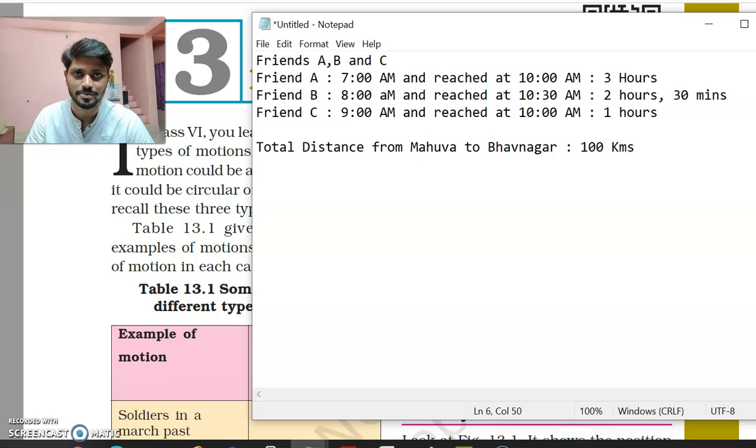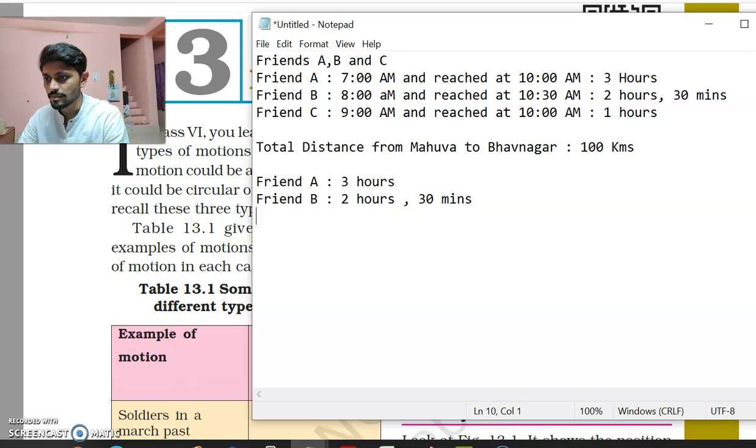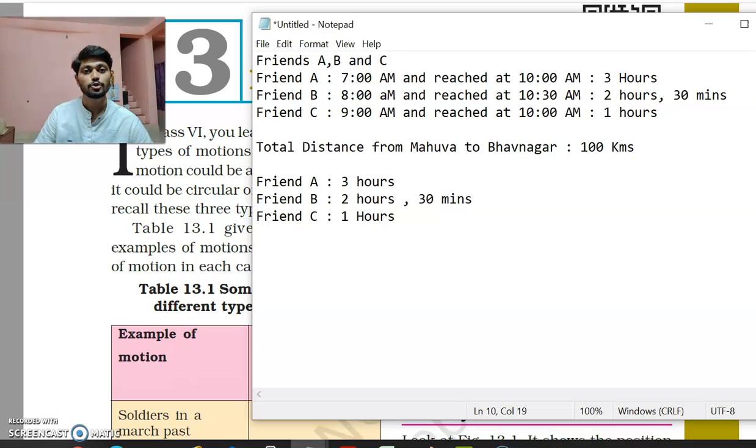So to travel the same distance, one friend took 3 hours, another friend took 2 hours and 30 minutes, and friend C took 1 hour. So who among these three is the fastest? We can say obviously it's friend C.